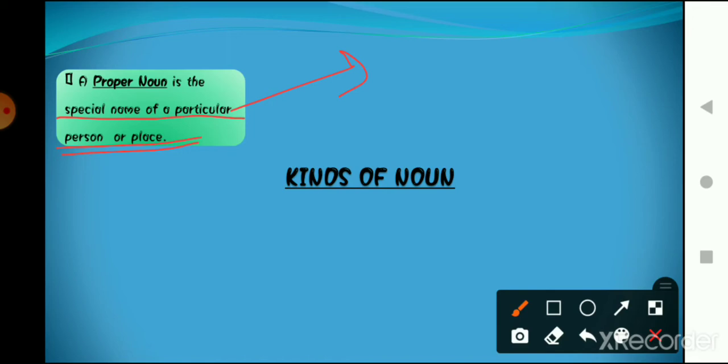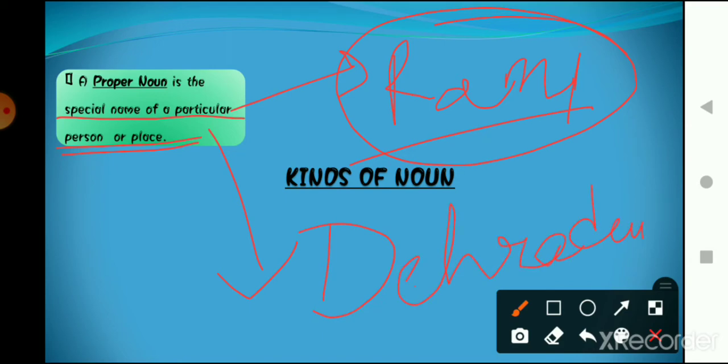If I say that my name is Ram, so Ram is a proper noun. Why? Because this is a particular name of a particular person. Or if I say that I live in Uttarakhand or I live in Dehradun, so Dehradun is a particular name of a particular place, right? So Dehradun is a proper noun.